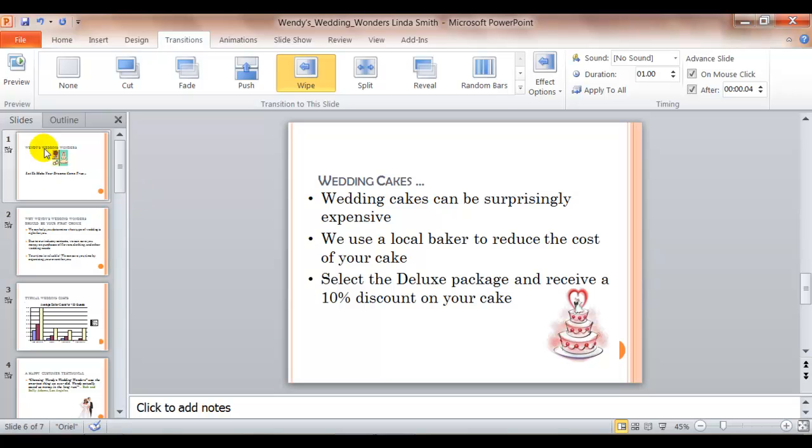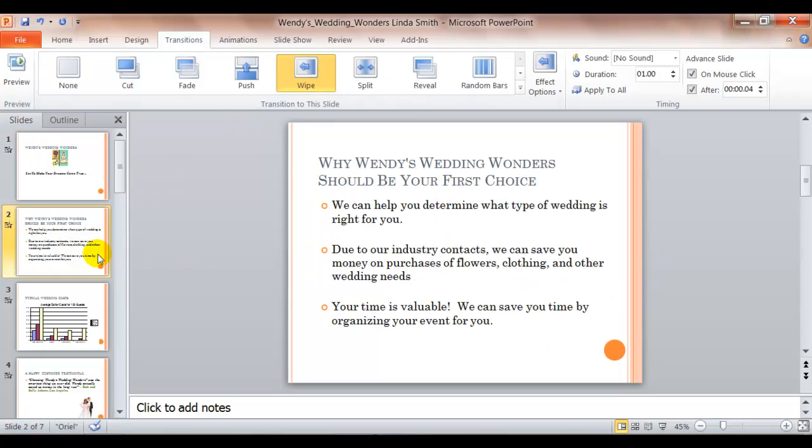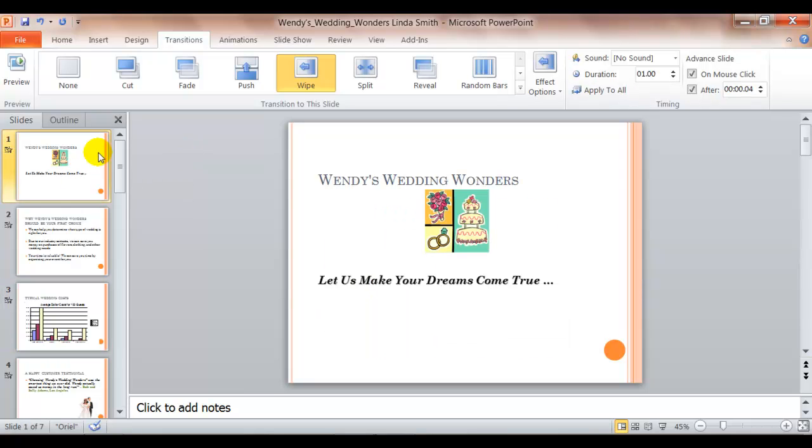So now notice if I click on slide 1, it's a 4 second, 2 is a 4 second, and 3 is the one I changed, and it's 10 second. You can see that up in the corner here. Step 10 asks you to apply animation to objects on at least 2 slides. So you can do this on more than 2, but you must do it on at least 2 using the emphasis, exit, or motion paths effect.